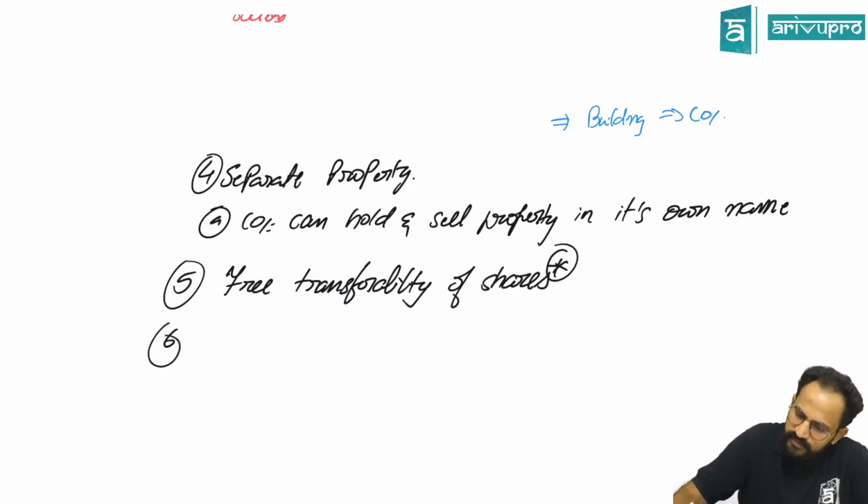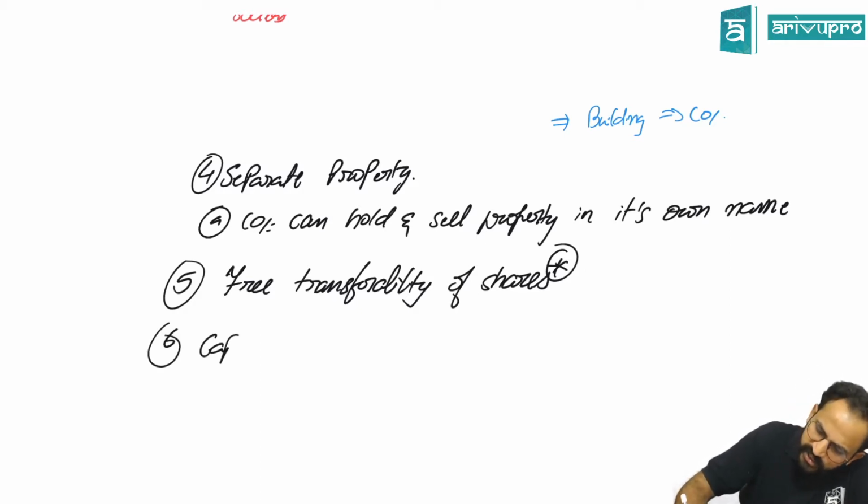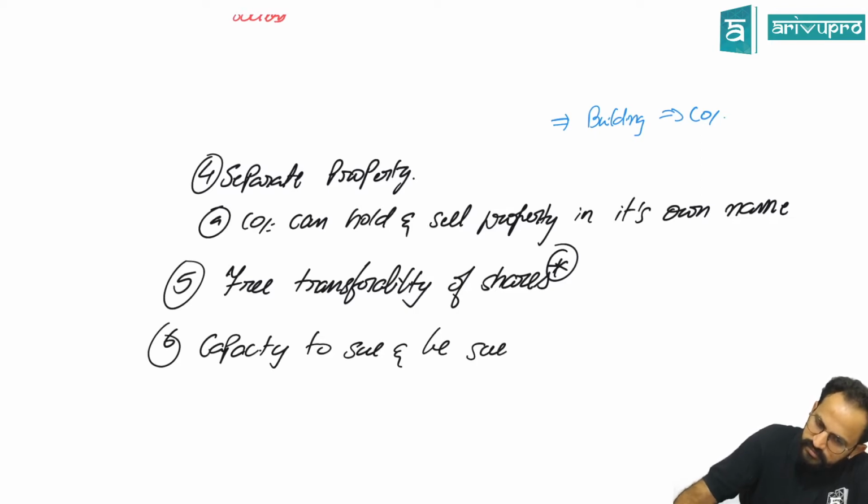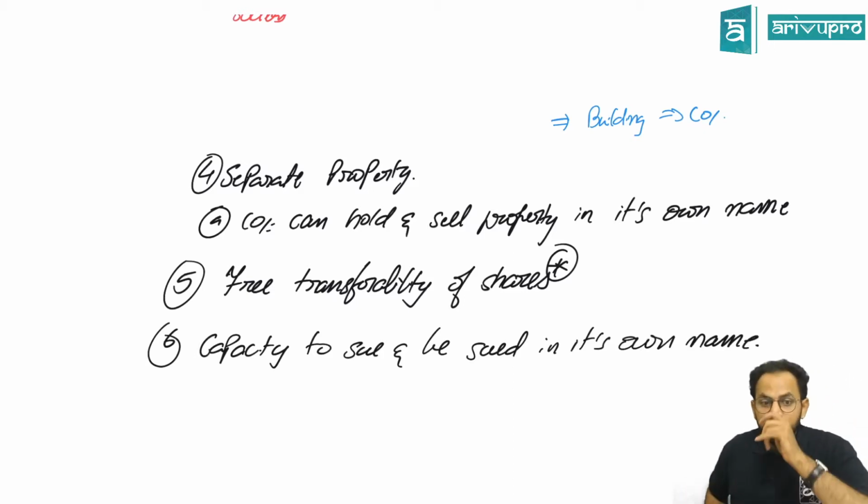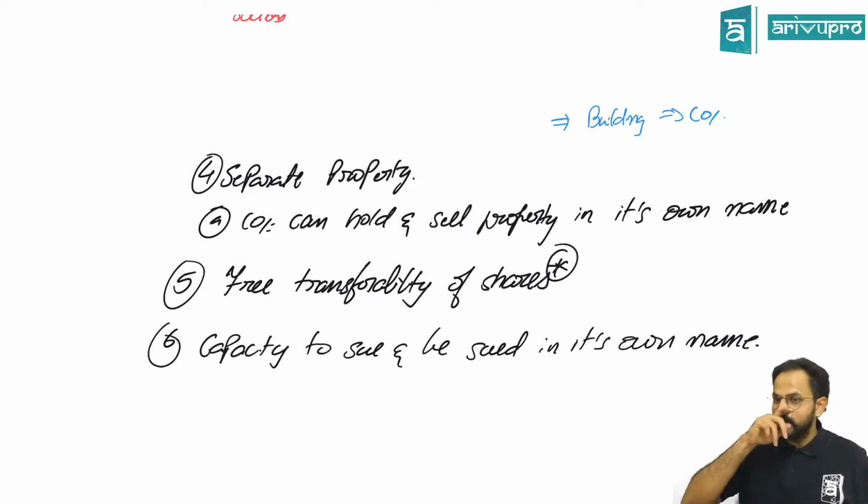Next one, capacity to sue. In sole proprietorship, if you have a complaint, you can either file it in the business name or in that person's name.